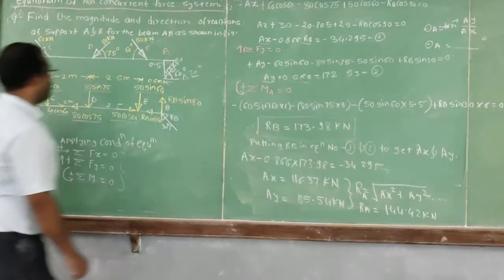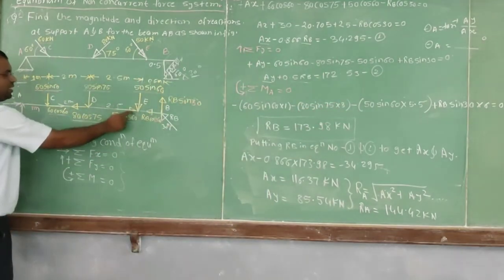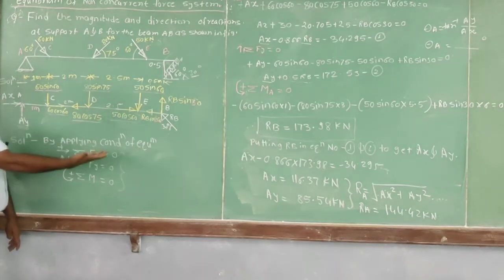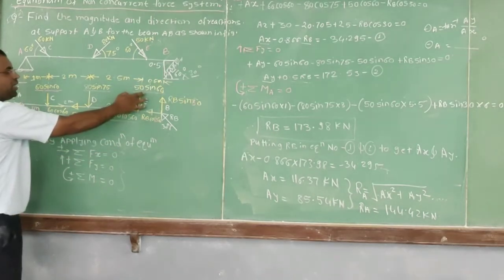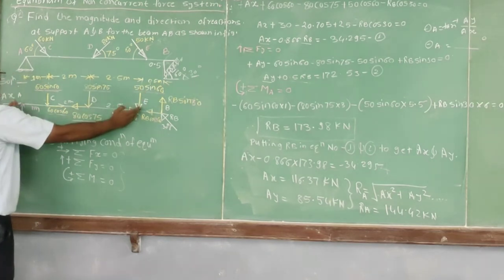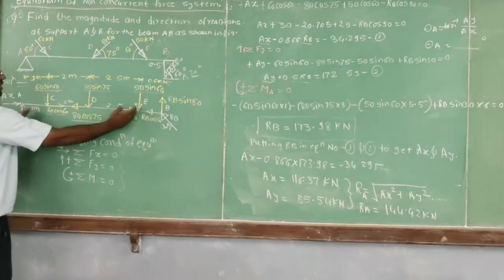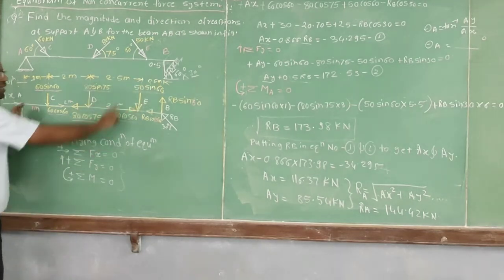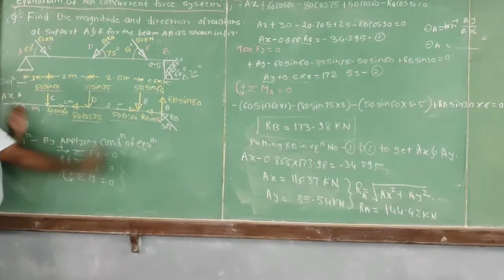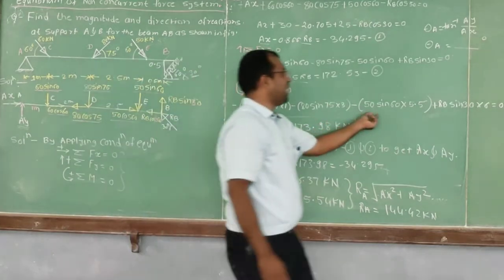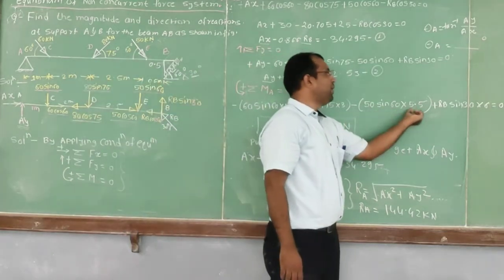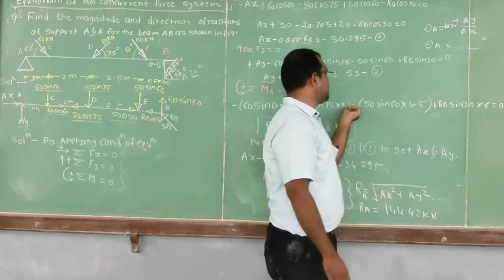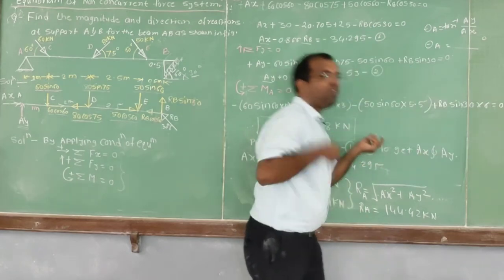Similarly, I have taken the moment of this component. This component is again passing through point A, horizontal component, so it will not create any moment. So the moment is created by the vertical component force into perpendicular distance. The perpendicular distance is 5.5 and the force is 50 sine of 60. It is again in clockwise sense. So 50 sine of 60 force into perpendicular distance about point A, and the sign is minus because it is clockwise.